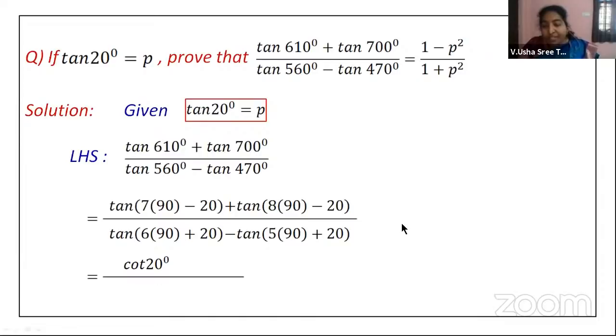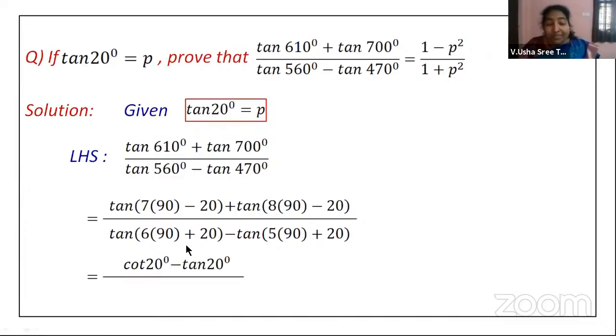Now if you complete 2 rotations, then you will come to the initial position, but you are short by 20 degrees. So it is falling in which quadrant? It is in the 4th quadrant. In the 4th quadrant, tan is negative, so minus. This is an even multiple of 90. Therefore, you will get the same function. So you will have minus tan 20.